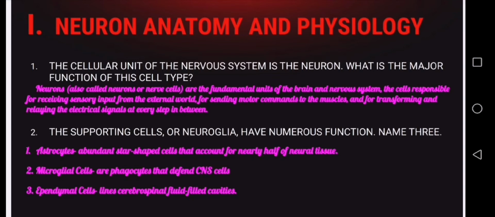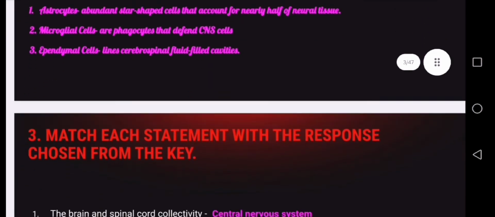Number 2. The supporting cells or neuroglia have numerous functions. Name 3. Number 1. Astrocytes: abundant star-shaped cells that account for nearly half of neural tissue. Number 2. Microglial cells are phagocytes that defend CNS cells. Number 3. Ependymal cells line cerebrospinal fluid-filled cavities.